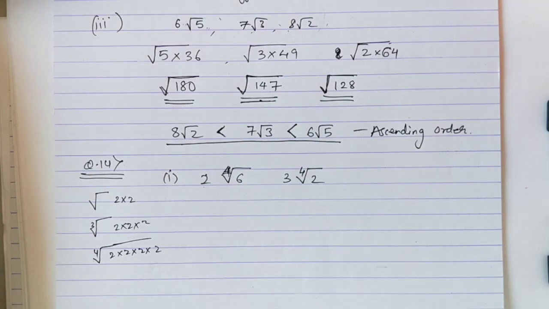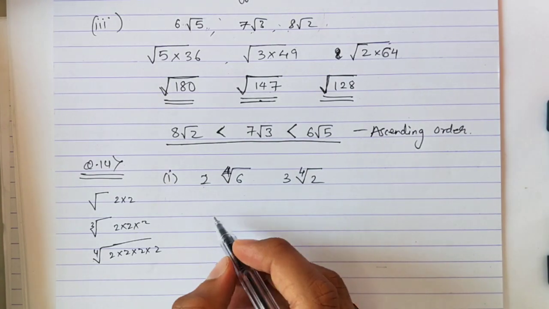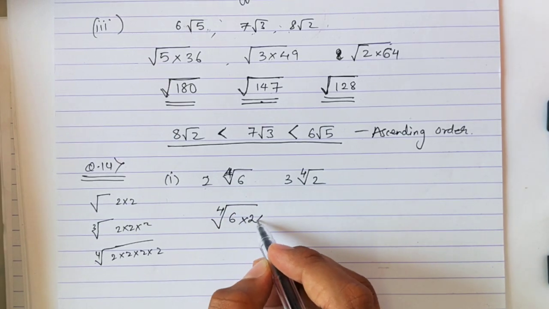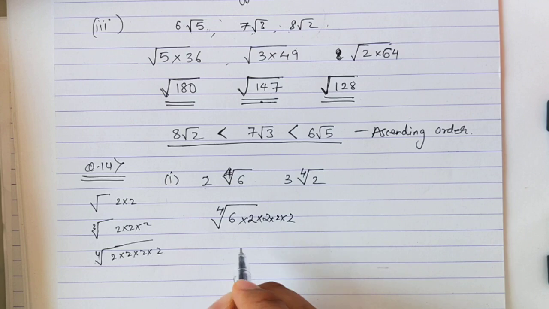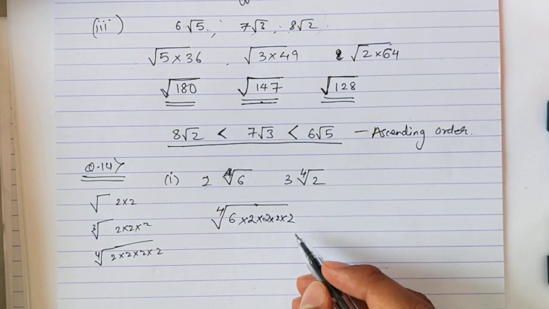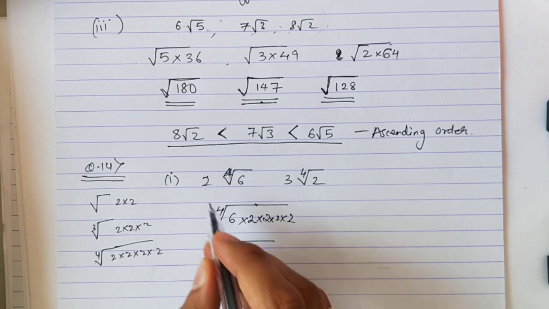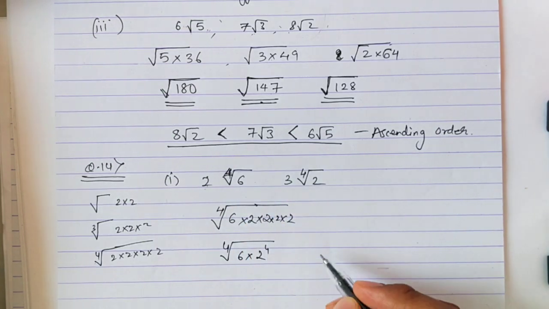Okay, I hope you've understood. So this 2 will go inside. It will be 2 into 2 into 2 into 2. 4 times basically. You can also write it like this. 4th root of 6 into this 2 came inside, it becomes 2 raised to 4. Okay.